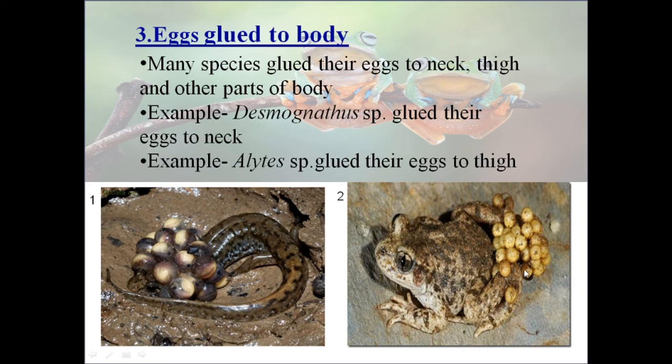In this second picture, the allied species, the female lays eggs and the male entangles them around the hind legs. Male carries the eggs until they are hatched. Once they hatch, they are transferred to the water body.